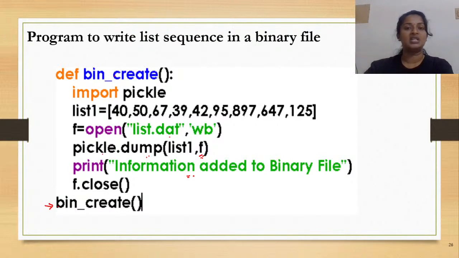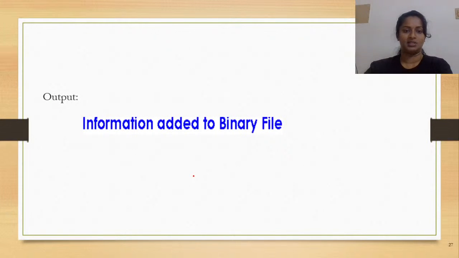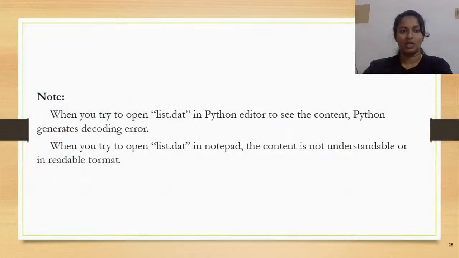If you attempt to open the binary file, it is not in human understandable form. You can open the binary file in the Python text editor as well as in Notepad.